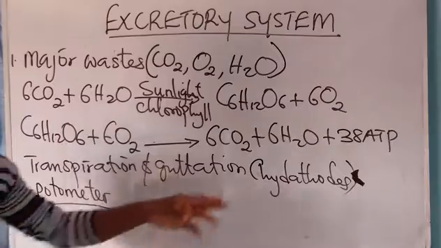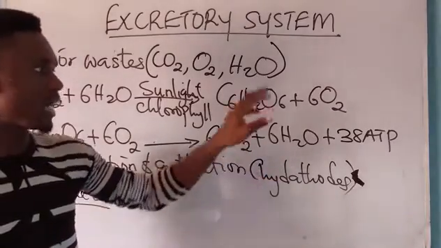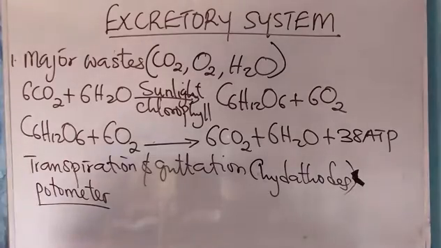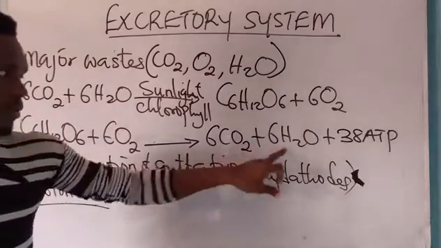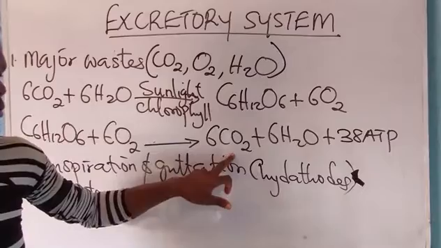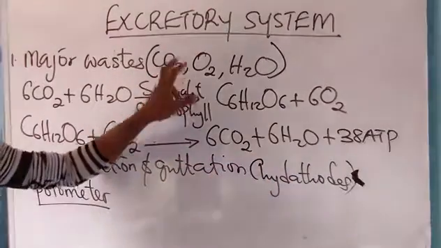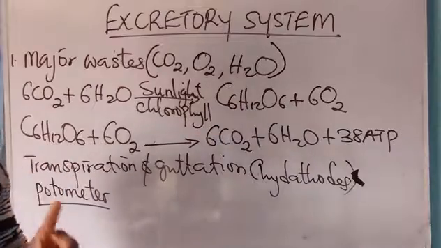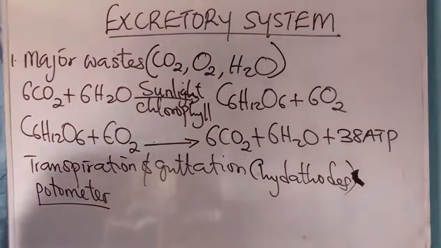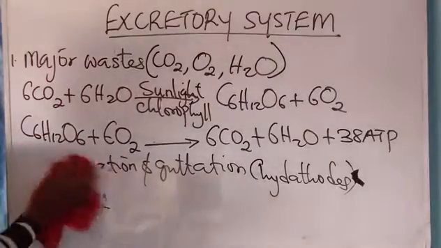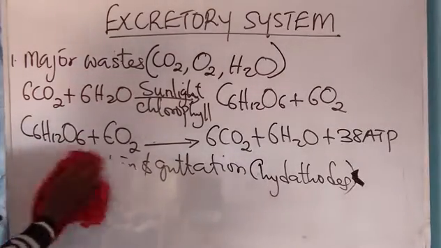You see, water, carbon dioxide, and oxygen are produced as major waste. Look at it here. Respiration, carbon dioxide, and water are produced as major waste. So carbon dioxide, oxygen, and water are major waste in both plants and animals.